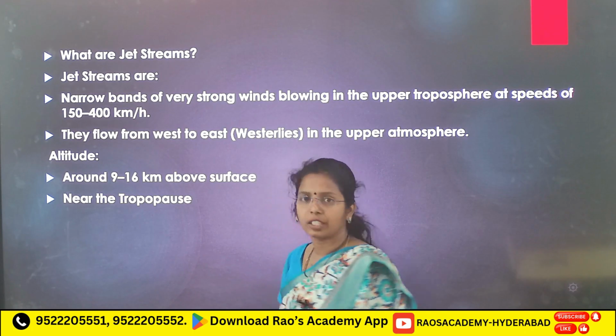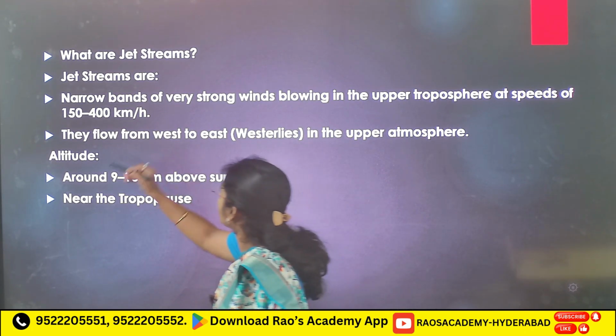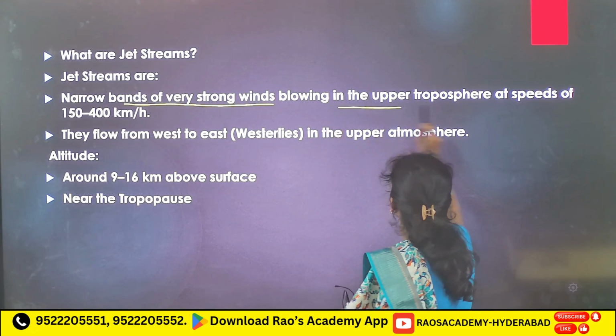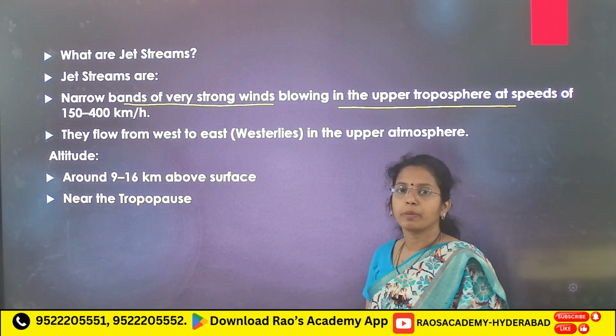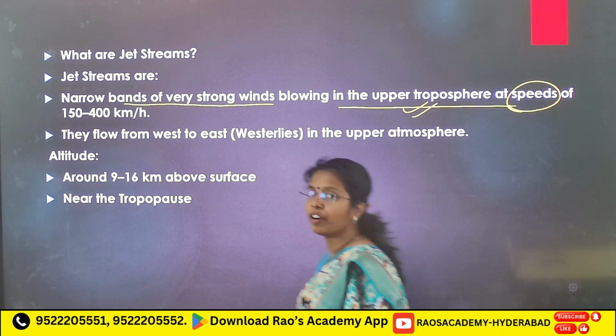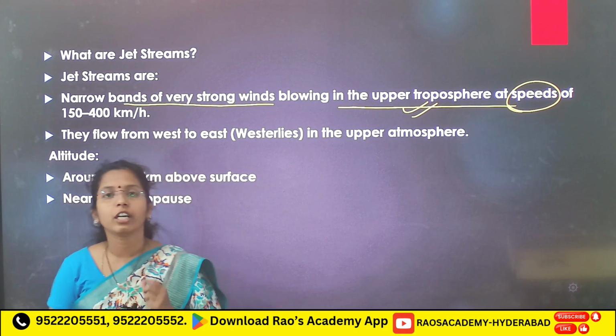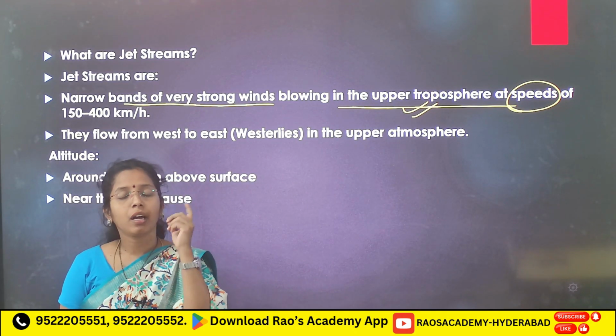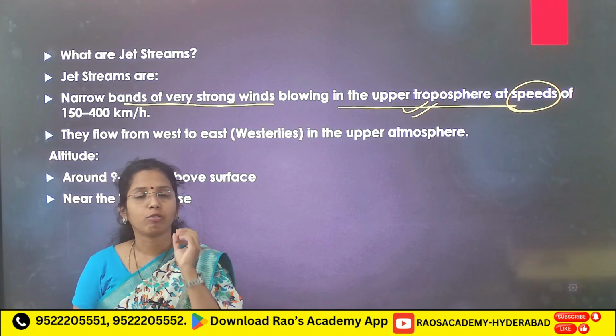Now what are jet streams? Jet streams are narrow bands of very strong winds blowing in the upper troposphere, at speeds of 150 to 400 km per hour. Why such speed?